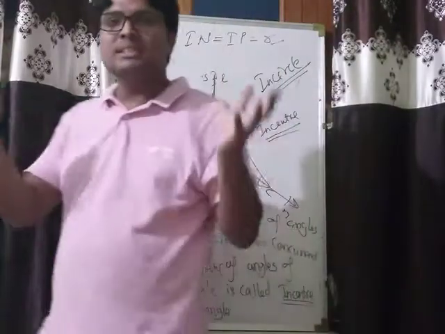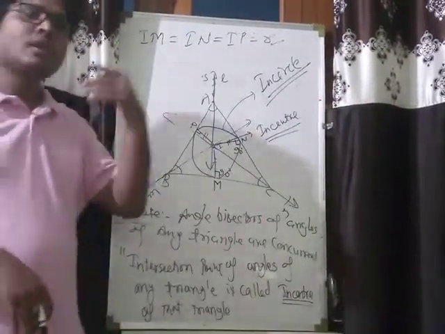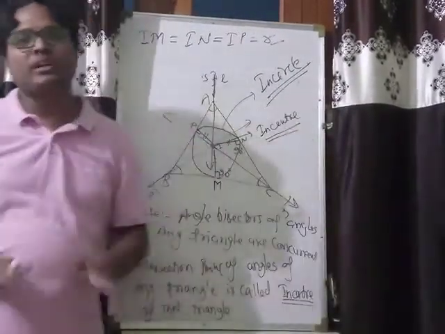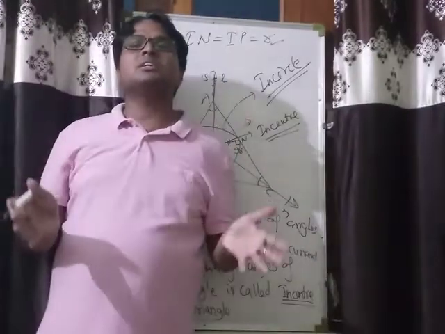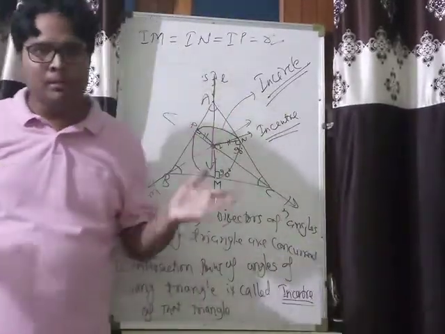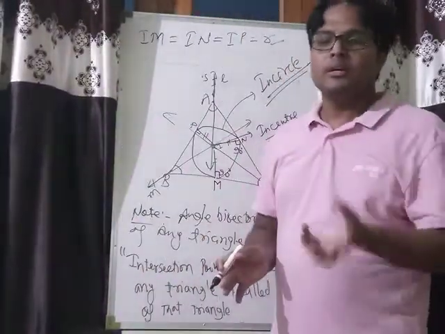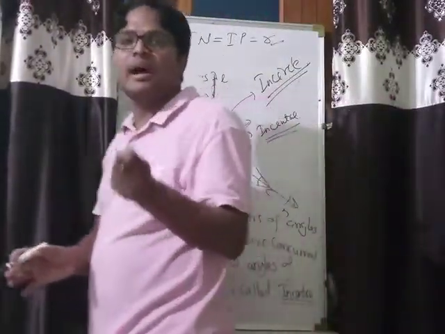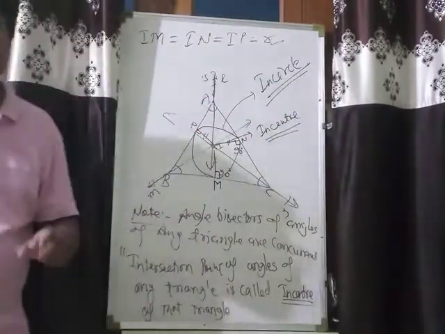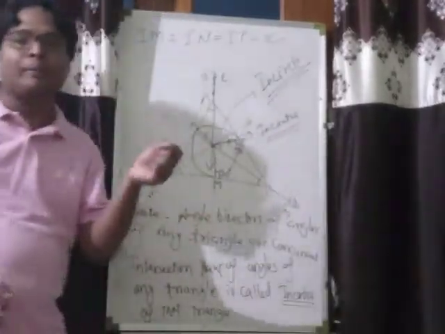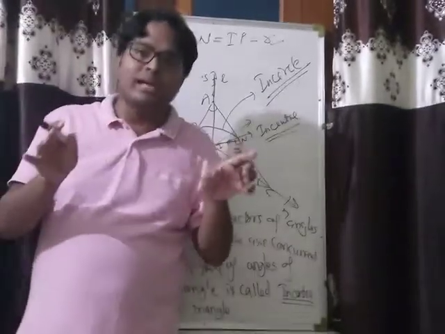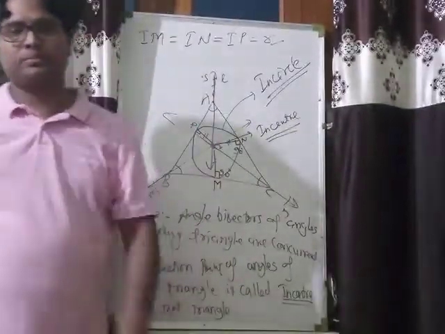So what is the incenter and the incircle? The incenter is the intersection point of the angle bisectors of the angles of the triangle. Simple. And the incircle is the circle formed by using the incenter as the center and the length of the perpendiculars from the incenter to the sides of the triangle as the radius.